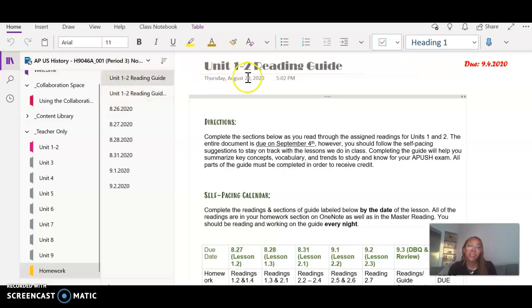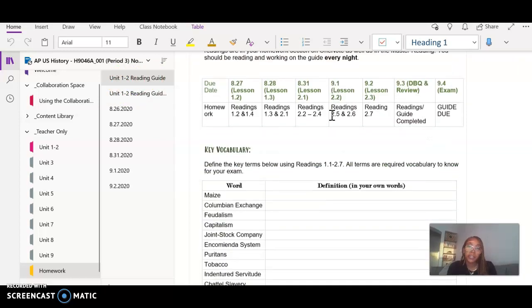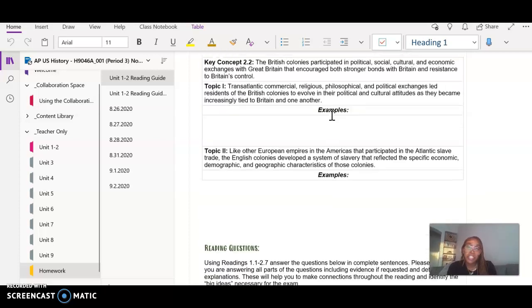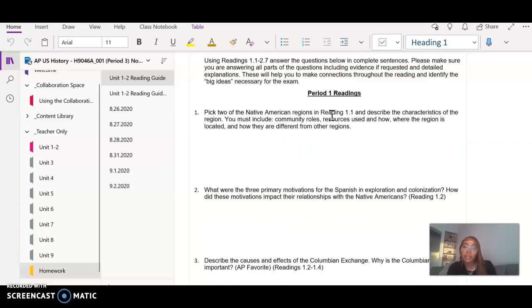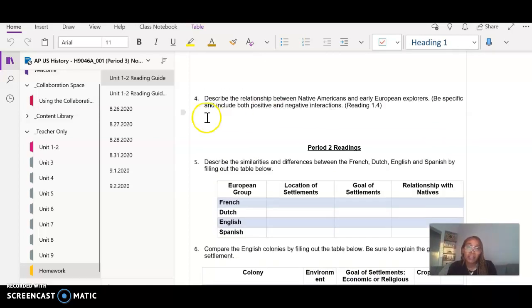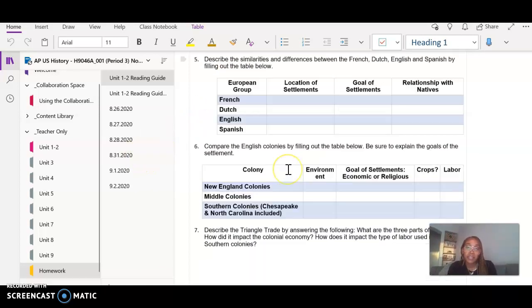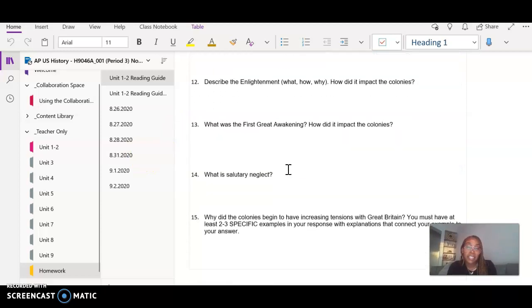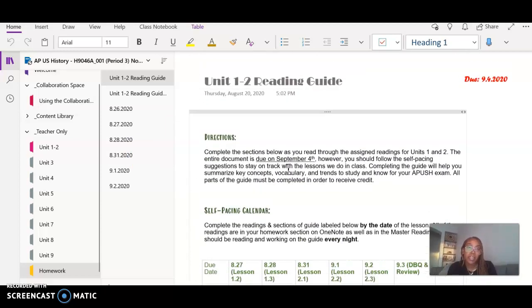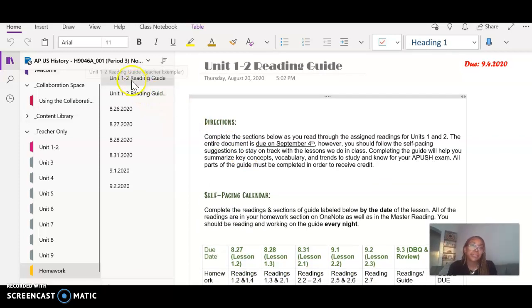And then I also have our Unit 1 through 2 reading guide in your folders, where you will be able to complete this throughout the unit. I won't really be checking this heavily until the due date, which is September 4th. But if I see that we've gotten into August 31st and you haven't even filled any of this in, then I will just be reaching out to make sure that you know that it'll be due September 4th.